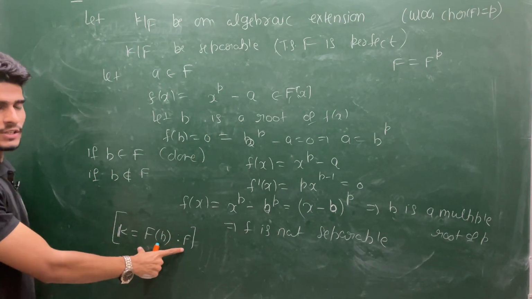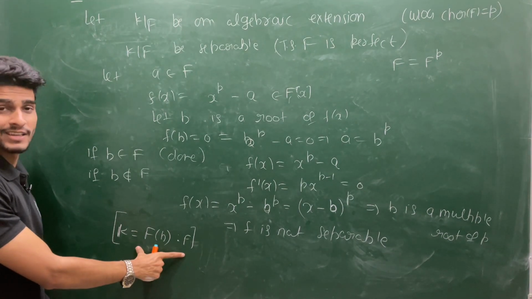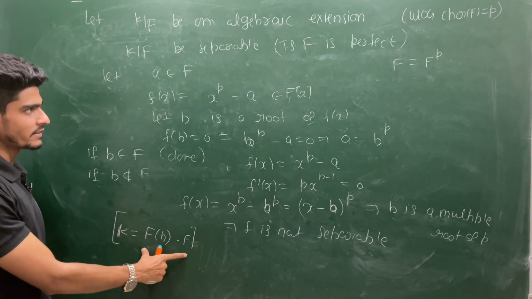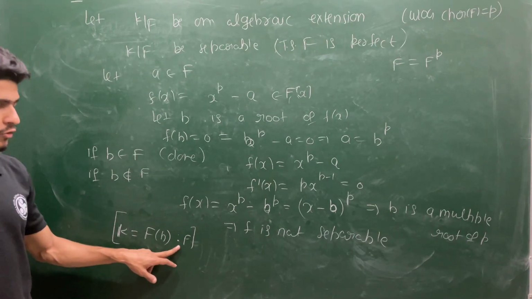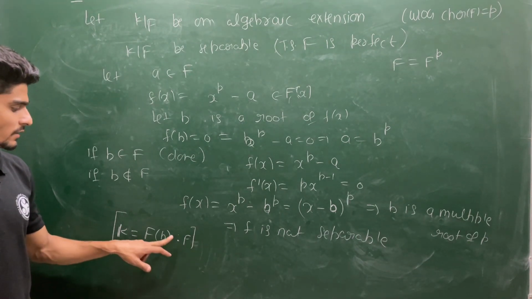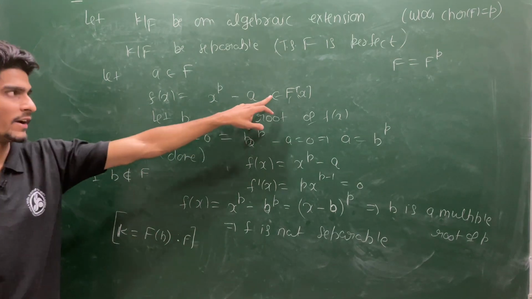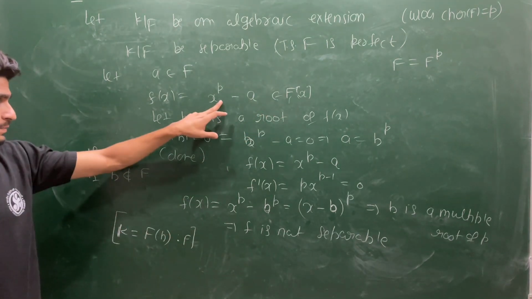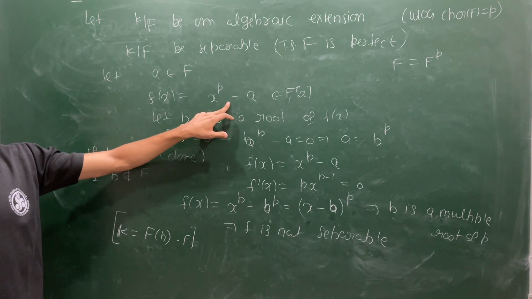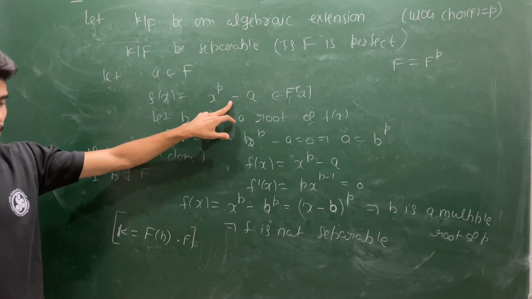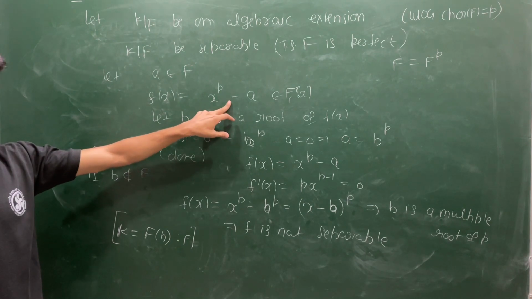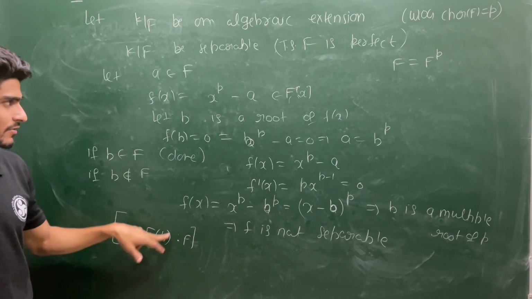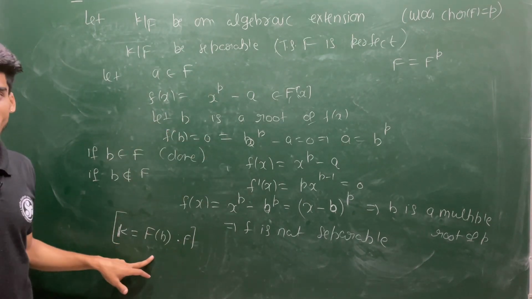The degree of this extension will be finite. Its degree can be at most p. So this F(b) over F, where b is a root of this polynomial defined on F, and the minimal polynomial of b must divide this polynomial. So the degree of this extension will be at most p. So this is a finite extension.